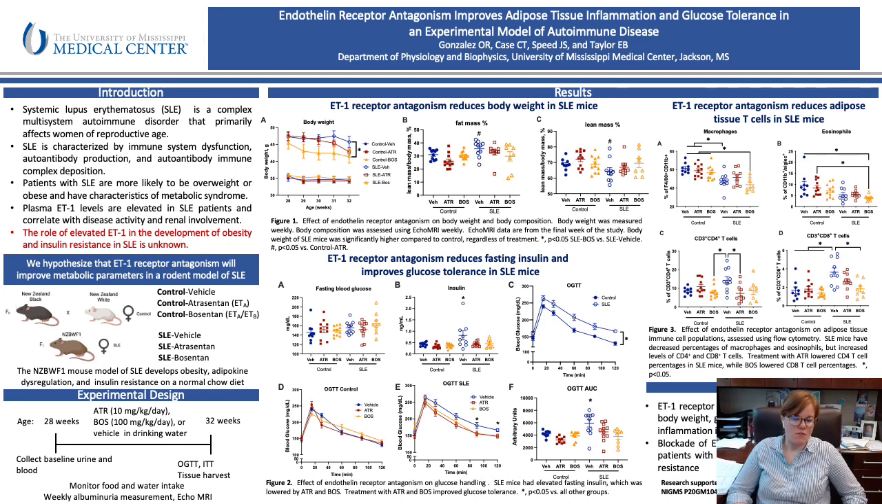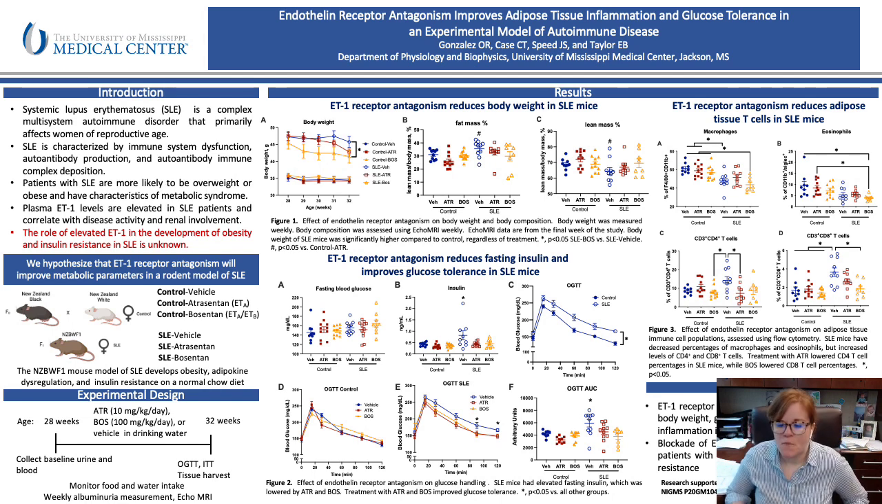As shown in figures 3C and 3D, SLE mice had an increase in CD4 and CD8 T cells as compared to the control animals. But treatment with atrasentan significantly decreased CD4 T cells, and bosentan treatment significantly decreased CD8 positive T cells.